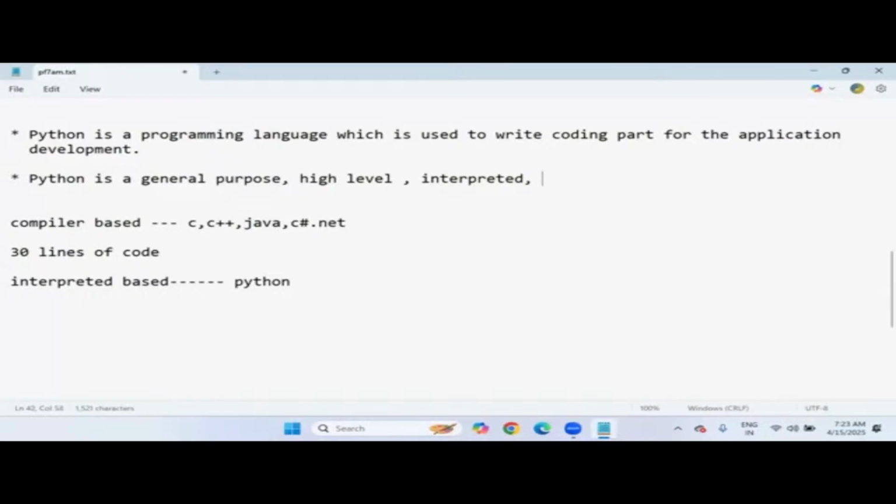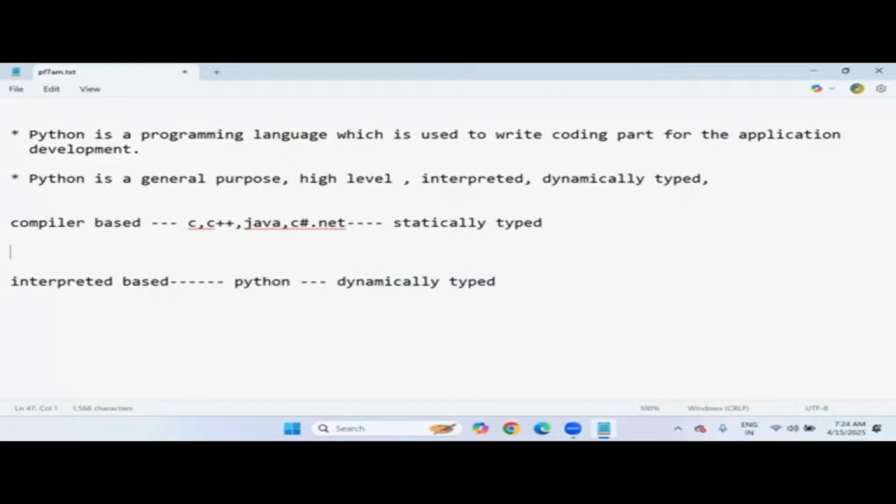Next, Python is a dynamically typed programming language. These other languages are all statically typed. What is statically typed? I'll tell you that. When it comes to Python, I'm saying that it is dynamically typed. The languages which are compiler based are statically typed languages, and Python is dynamically typed. It is one of the important features in Python.